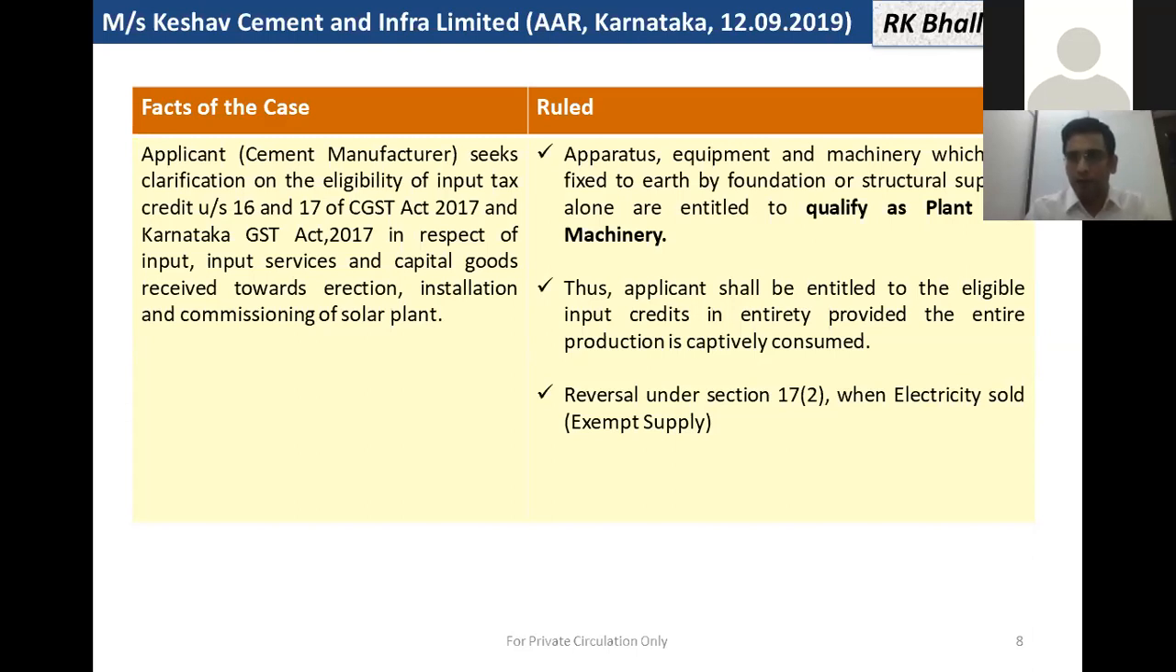So solar plant is a plant and machinery, and the input was eligible to the SSC and will be eligible to the SSC. And they rightfully said that the applicant shall be entitled to eligible input tax credits in entirety, provided the entire production of electricity is captively consumed. The electricity is an exempt supply. So in case electricity will be sold to the power grid, in that case, reversal is required to be done as per section 17.2 read with rule 42.